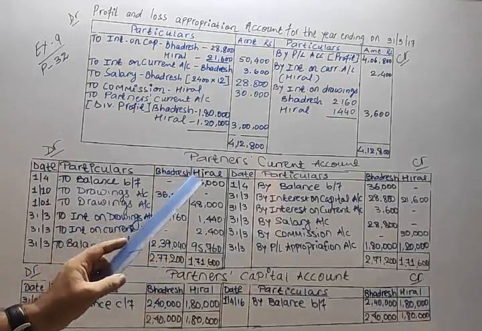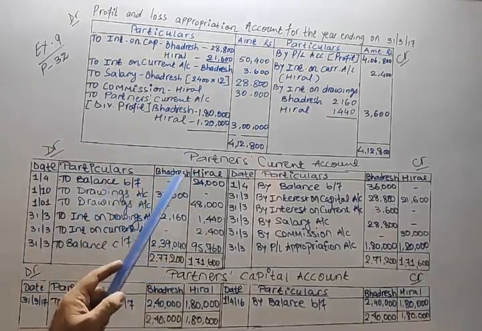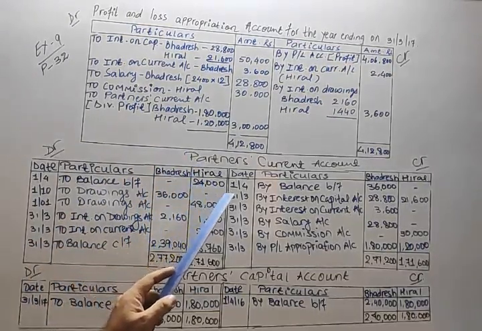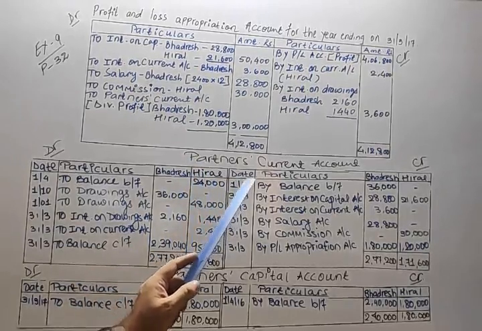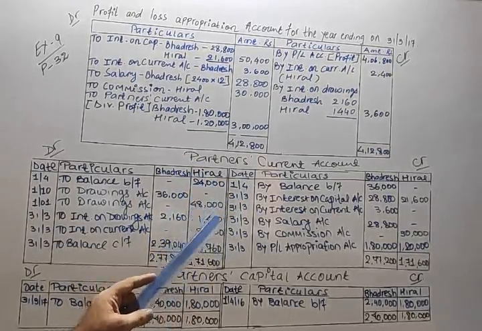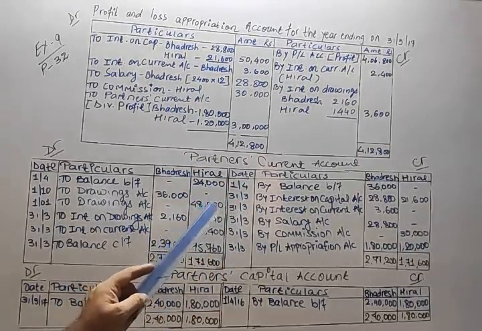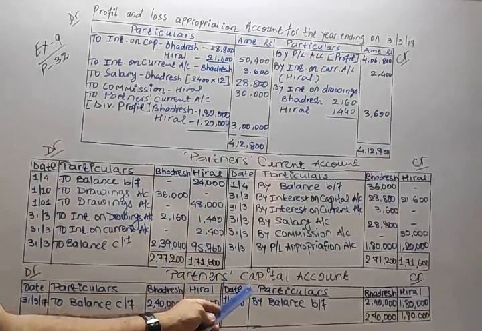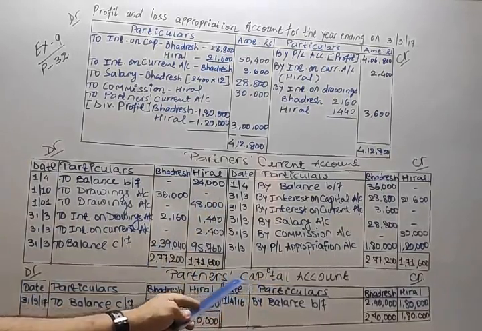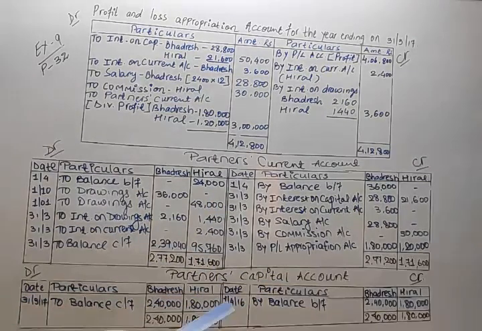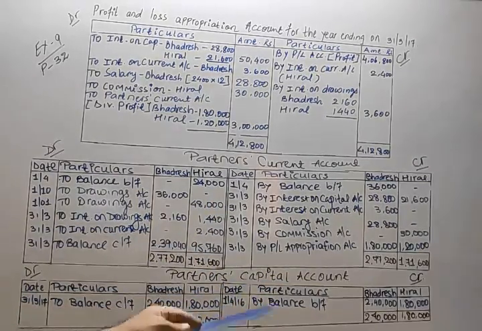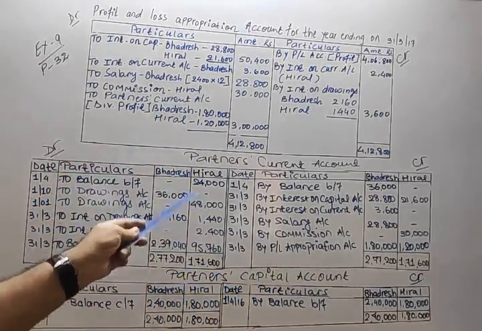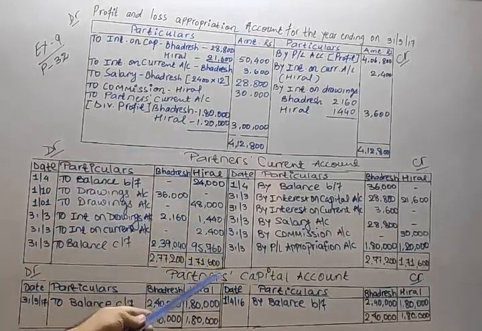On 1/4/16, the total capital of the partners was 4,20,000. The proportion of their fixed capital, see the words fixed capital: this 4,20,000 is their fixed capital. The proportion of their fixed capital is 4:3. So this 4,20,000 we have to distribute in 4:3. First just go through the question, then we will solve the entire one. You are just going to use the calculator in a proper manner.